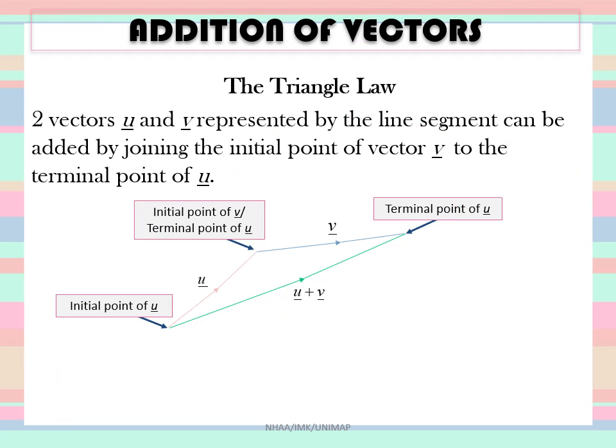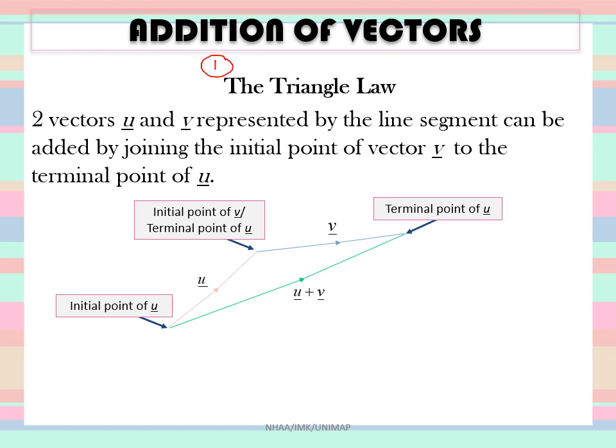The resultant vector from the addition of two vectors can be produced by using two laws. The first law is the triangle law, and the second law is the parallelogram law. Now let us look at the first law.